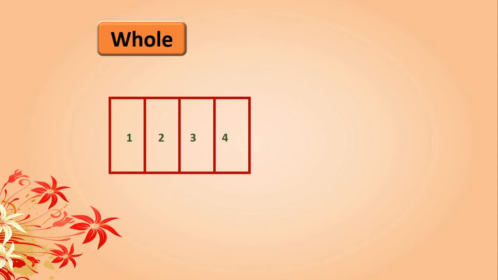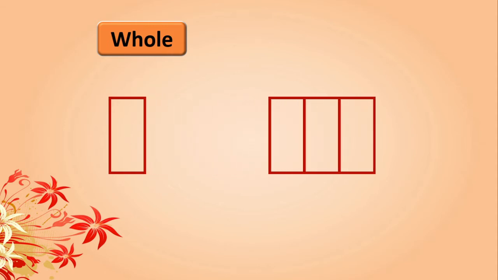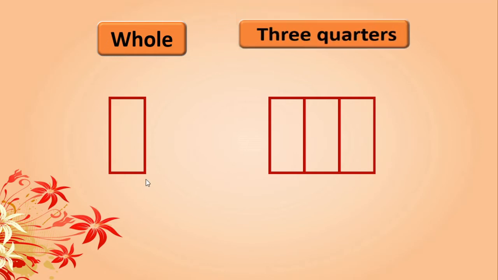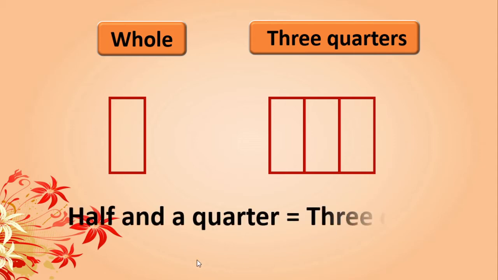Right? Now, we will divide this into 3/4 and 1/4. See, one whole we have divided into here 1/4 and here 3/4. When we attach all these, then again we will get one whole. Isn't it? So, one whole has 1/4 plus 3/4. Got this? Otherwise, you can say half and a quarter is equal to 3/4. Isn't it?